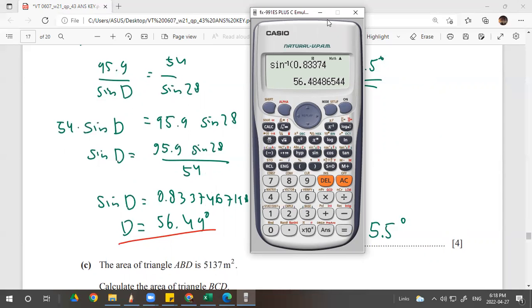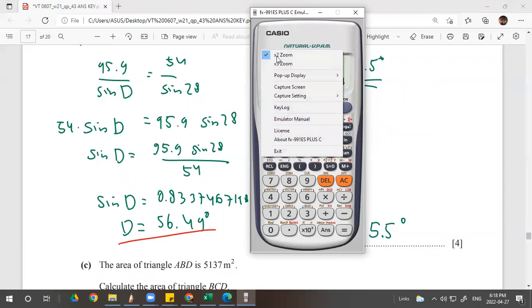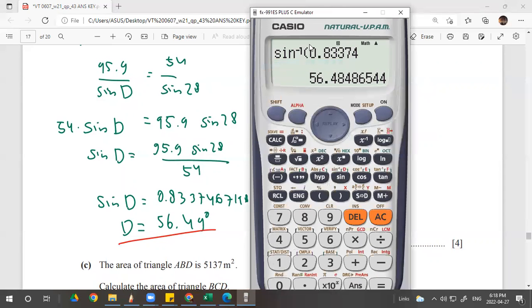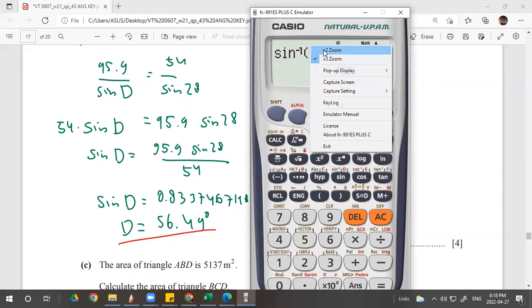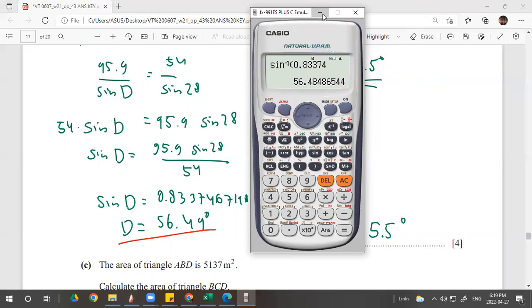I just used 49. Why? Because I put all the details. Okay, it's too big. Okay, next.